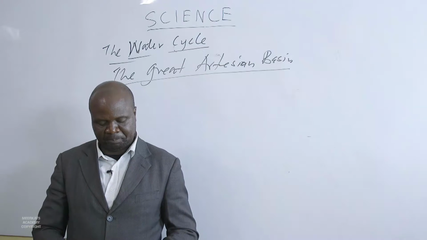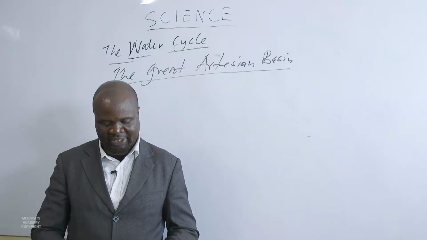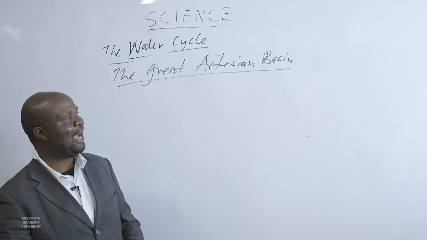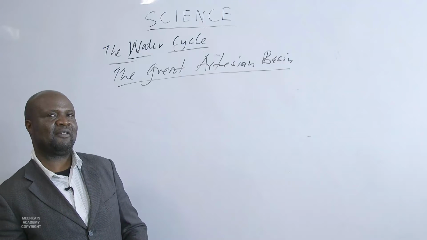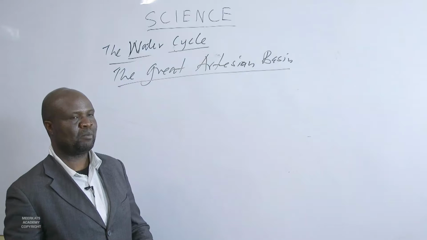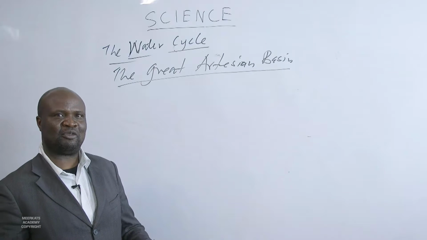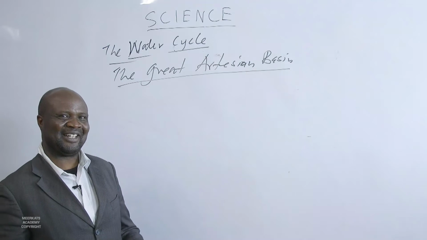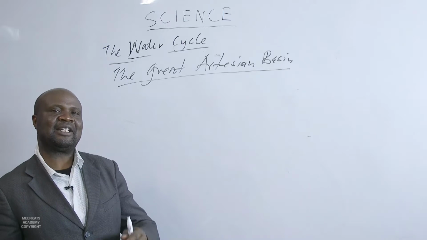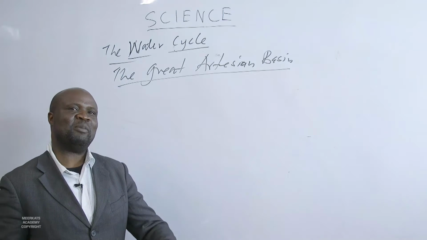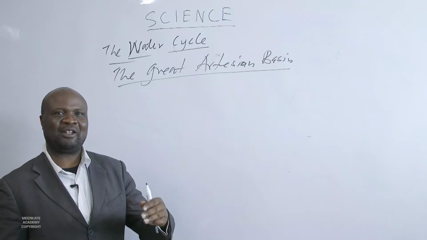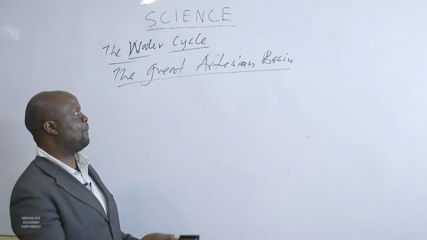Therefore, we want to know the factors affecting the water cycle. What are these factors? The water cycle is the movement of water in its different states. Are there factors that affect this movement of water from earth to atmosphere, and from atmosphere to earth?